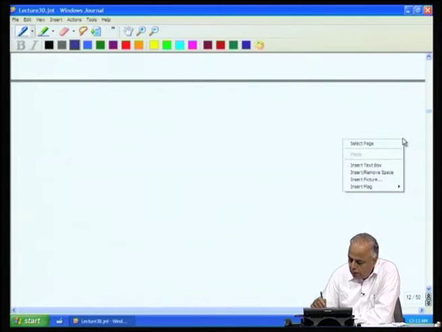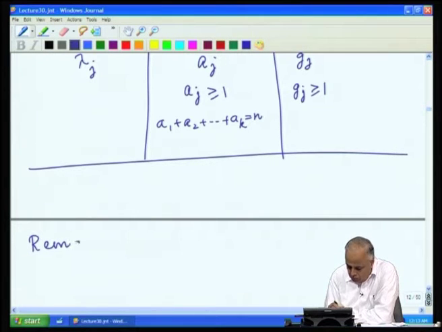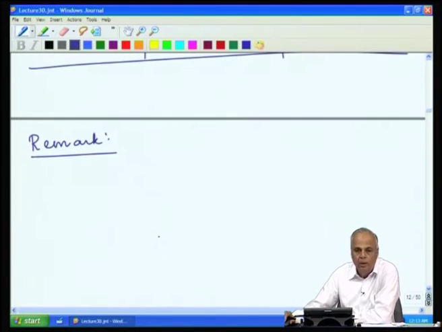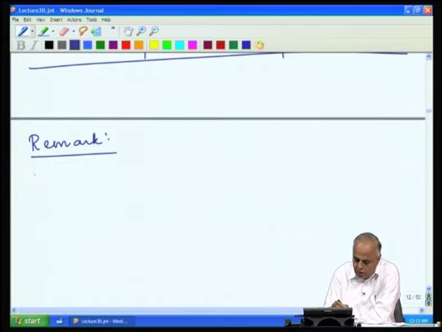Now, at the moment we will make a remark, we will prove this statement a little later. We need a little more material for that to be developed, but we shall now observe it.